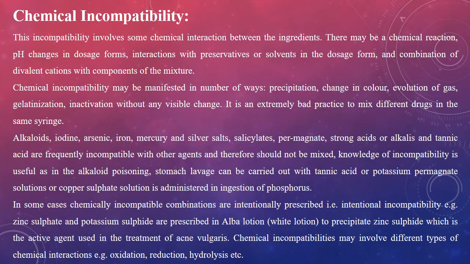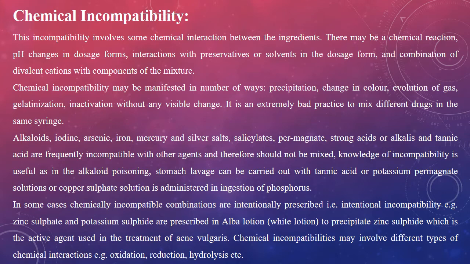Next, chemical incompatibility. The incompatibility involves some chemical interaction between ingredients. There may be a chemical reaction, pH change in the dosage form, interaction with preservatives or solvent in the dosage form, and combination of divalent cations with component of the mixture. Chemical incompatibility may be manifested in a number of ways: precipitation, change in color, evolution of gas, gelatinization, inactivation or without any visible change.